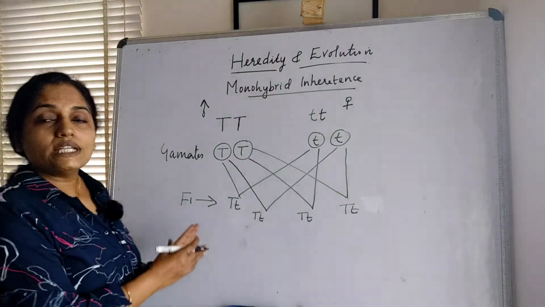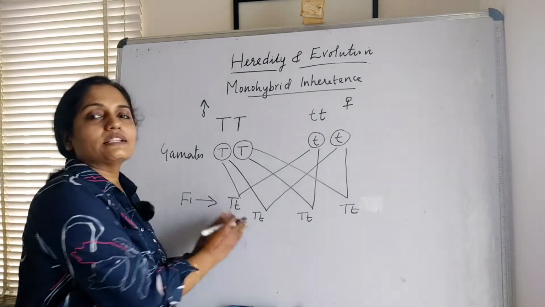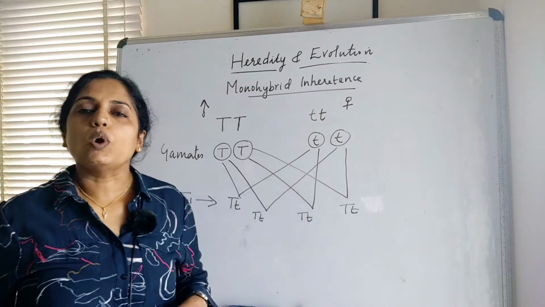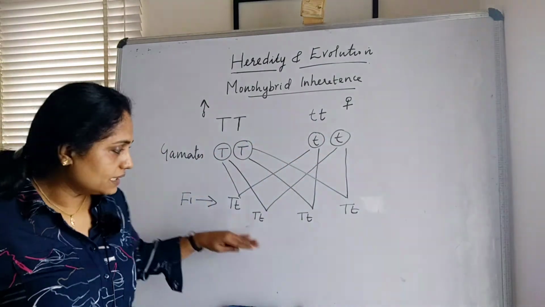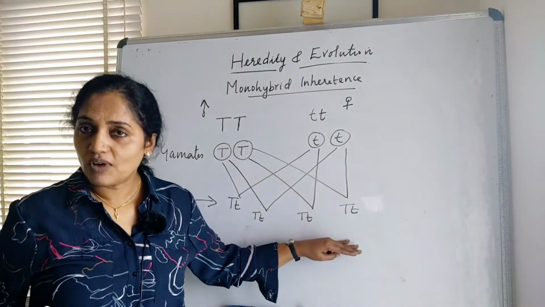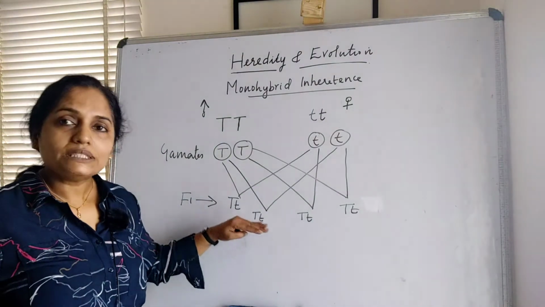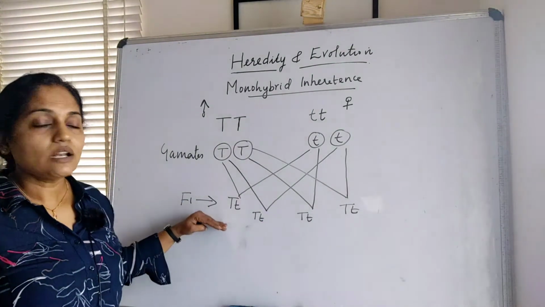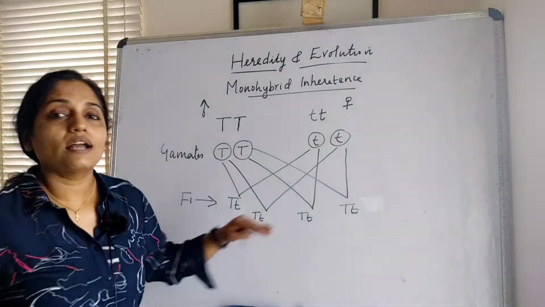Look here, what is the genotype of the first filial generation? Capital T and small t. So all these plants we can call hybrids. Here they are purebred, but here they are hybrids. Why? Here both the variants of a particular gene pair are different. So in the F1 generation all the plants are hybrid, but phenotypically all are tall.